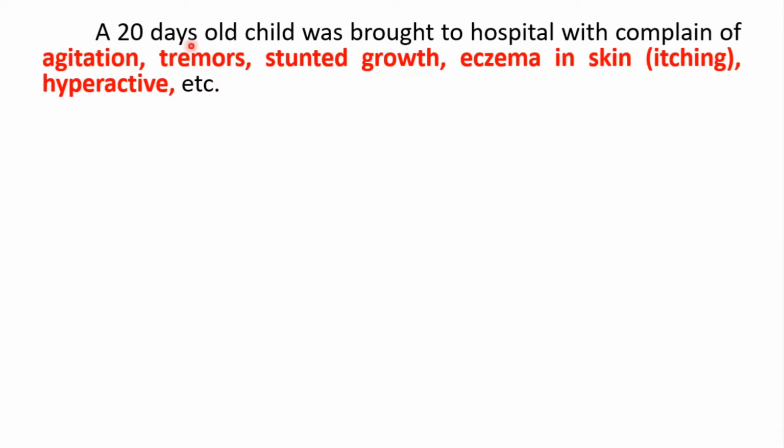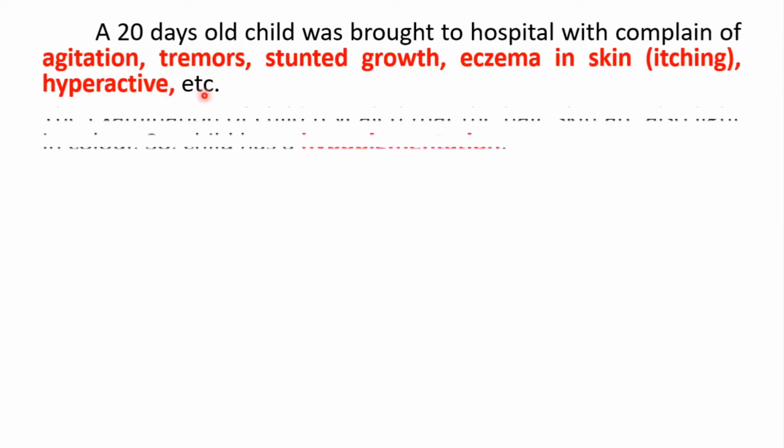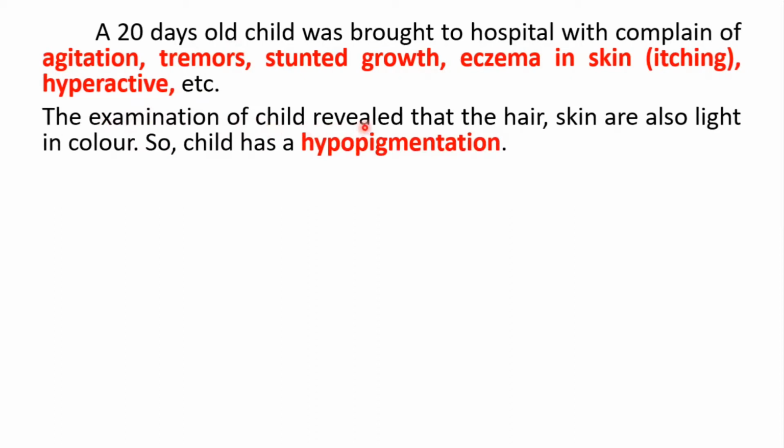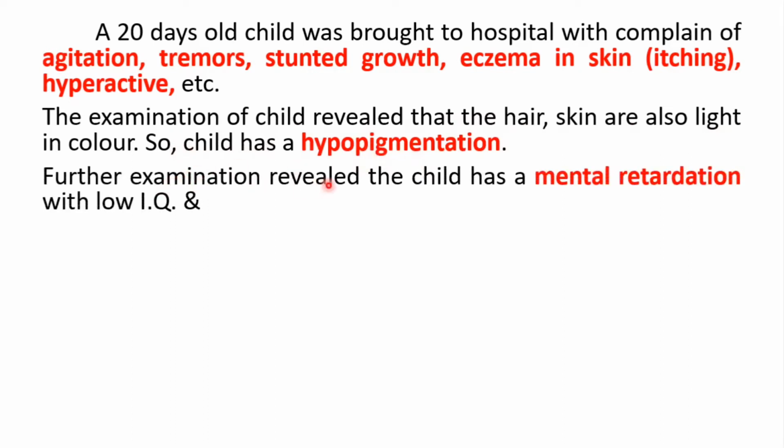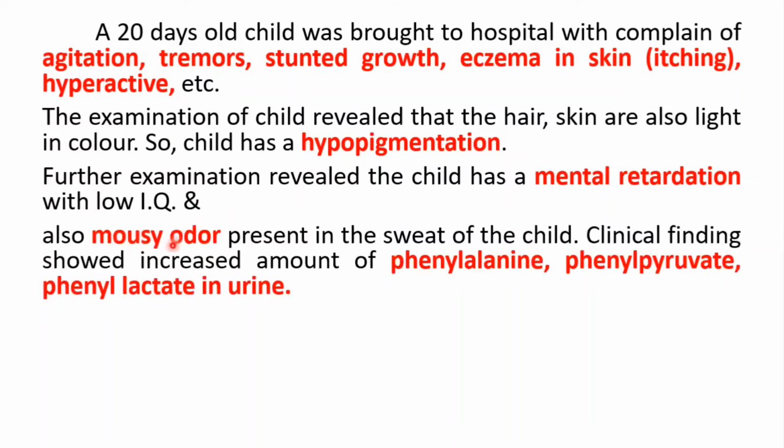A 20 days old child was brought to hospital with complaint of agitation, tremor, stunted growth, eczema in skin, hyperactive, etc. The examination of the child revealed that the hair and skin are also light in color. So the child has hypopigmentation. Further examination revealed the child has mental retardation with low IQ and also mousy odor present in the sweat of the child. Clinical findings showed increased amount of phenylalanine, phenylpyruvate, and phenyllactate in urine.